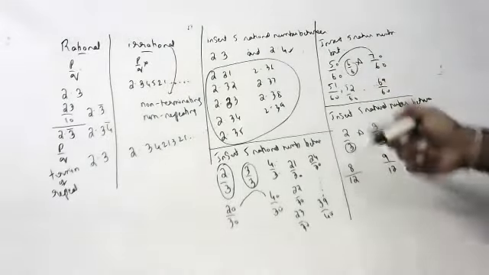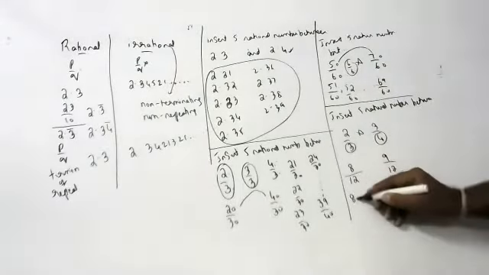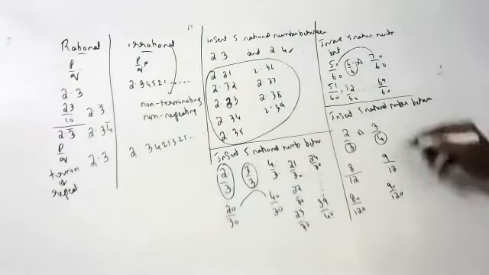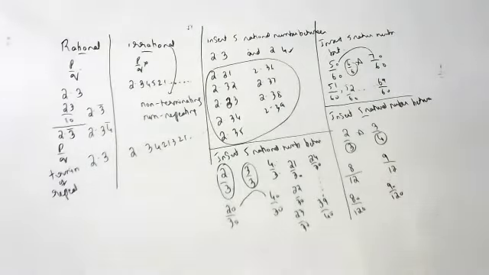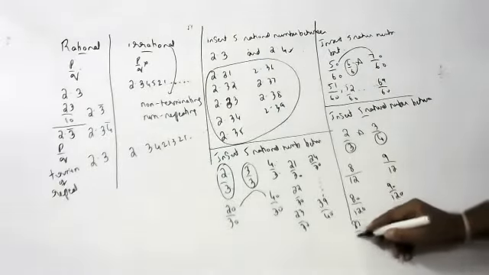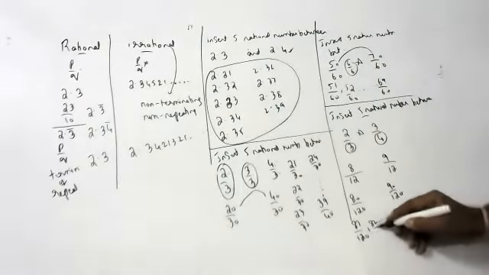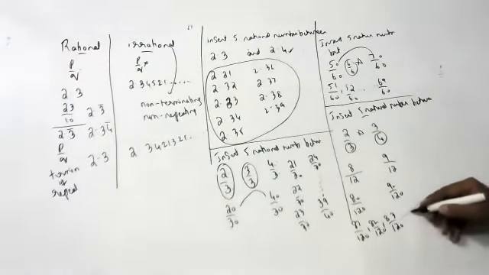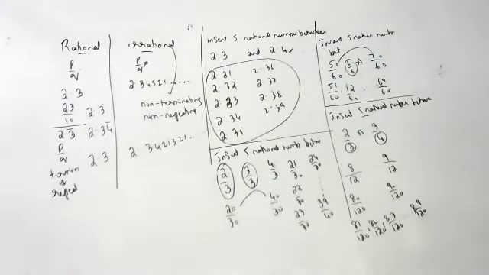Now multiply both sides with 10: 80 by 120 and 90 by 120. Now 5 rational numbers are enough. How many are there? We have 81 by 120, 82 by 120, 83 by 120, and so on up to 89 by 120. So many are there. Are you able to understand?